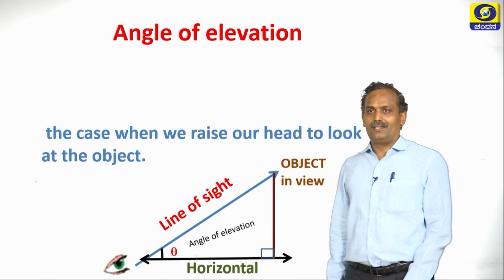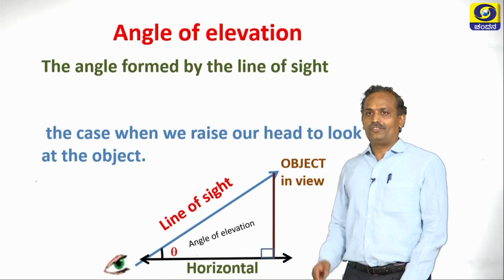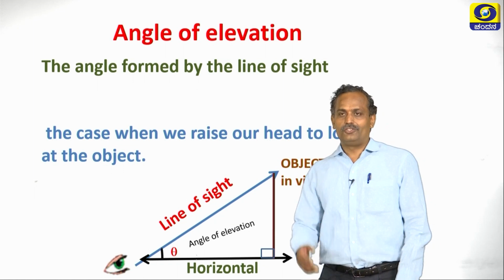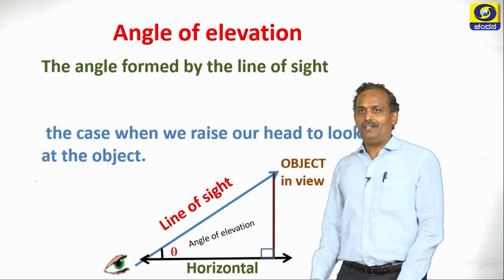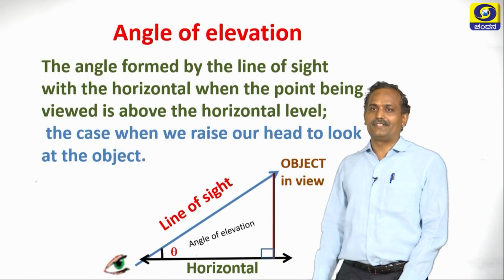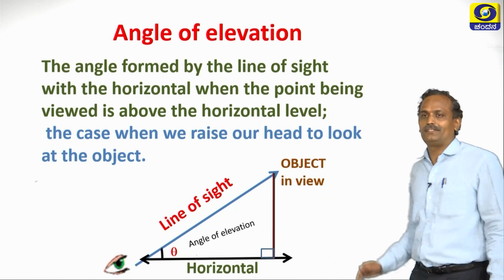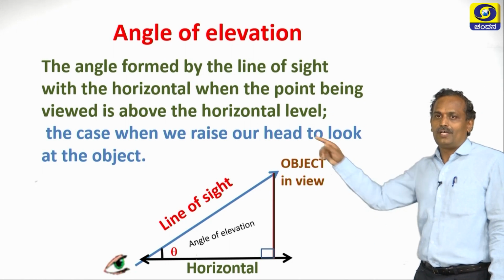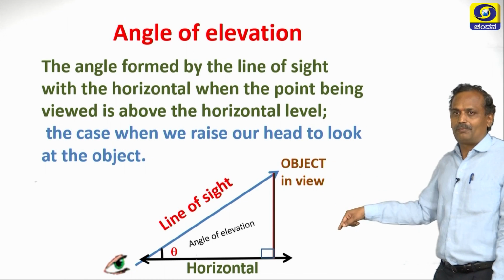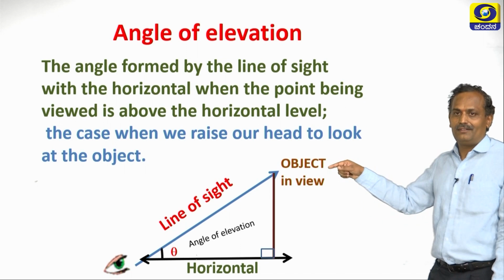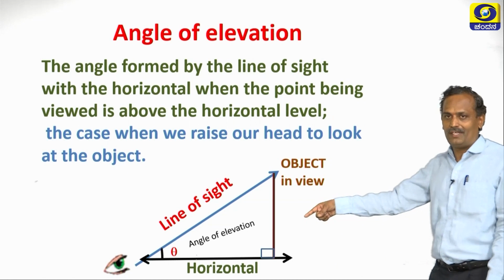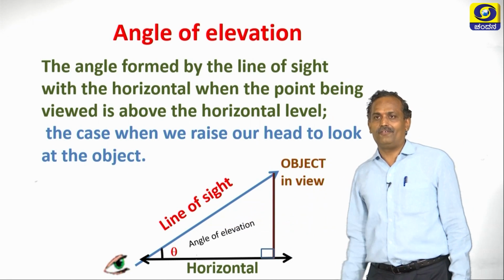So it is the angle formed by the line of sight with the horizontal, taking the horizontal as the reference, when the point being viewed is above the horizontal level. The object is here, we are viewing it with respect to horizontal, and between these two lines we get an angle, which is nothing but the angle of elevation. This is the angle of elevation. So recall it.